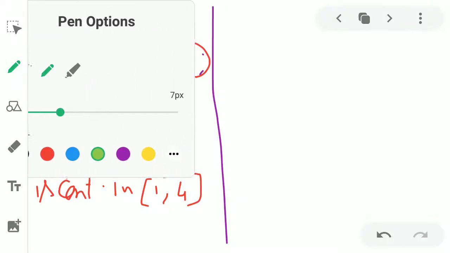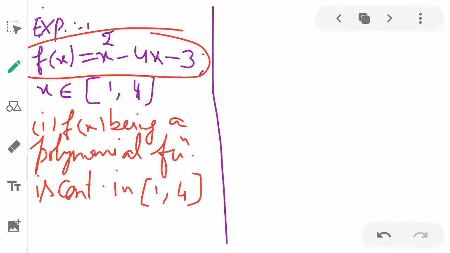Second condition, we have to check differentiability. So for differentiability we take the derivative of f(x), and the derivative is f dash x equal to 2x minus 4. And again you look at this interval 1, 4. If we take the open interval 1, 4, then definitely this 2x minus 4 will be finite and definite.